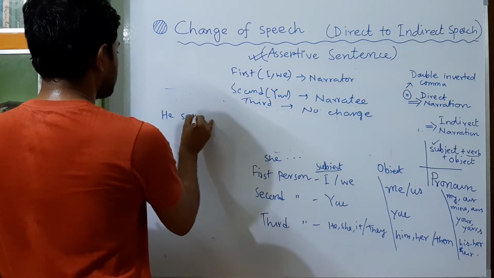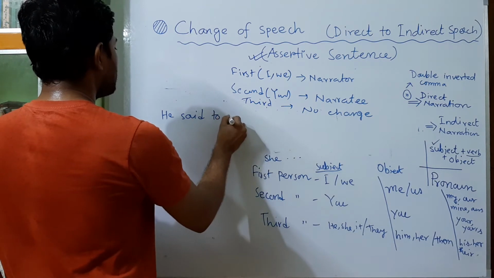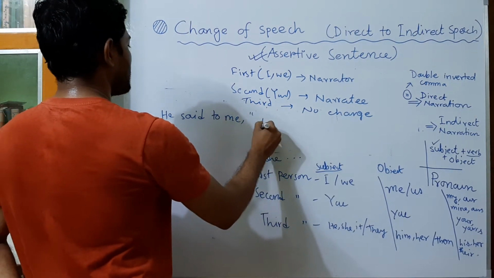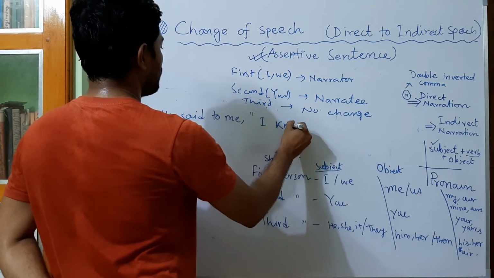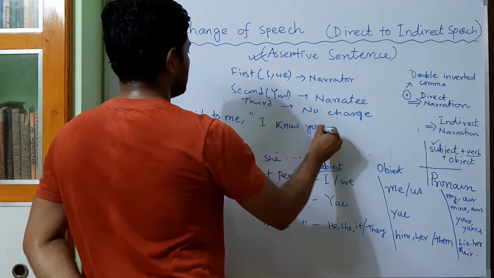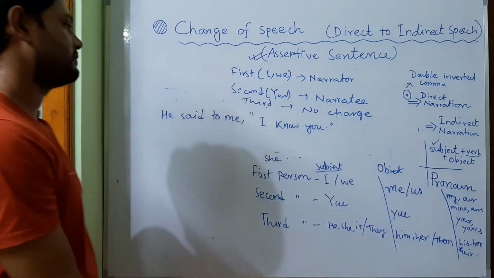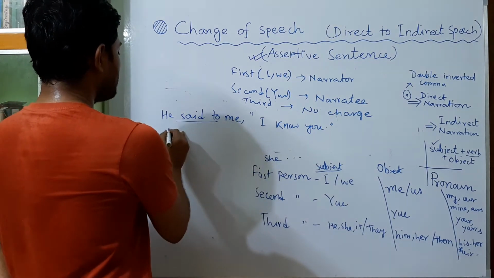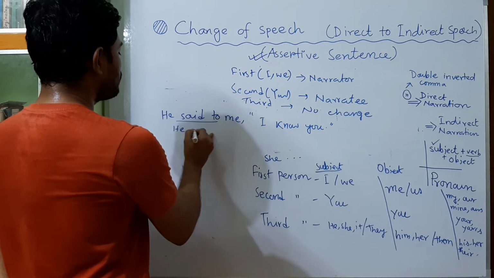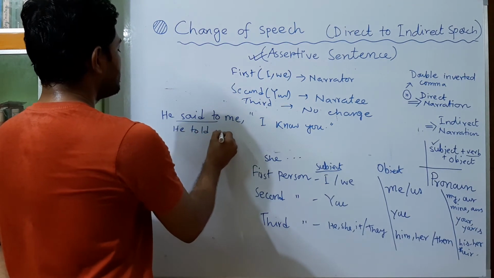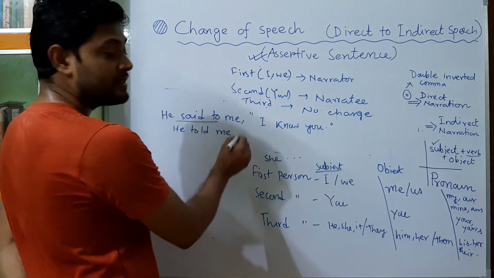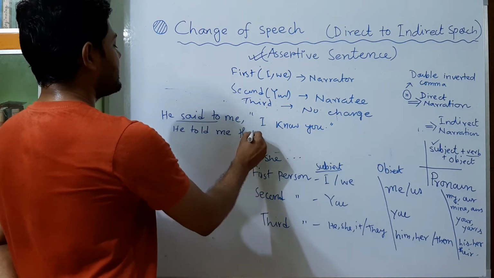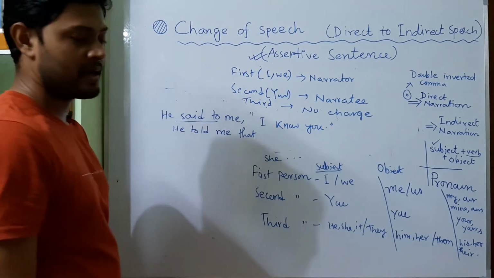"He said to me, I know you." Okay, so first "he said to me," it will be he; "said to" will be changed into "told me," "he told me." Then there will come "that" in place of comma and quotation mark.